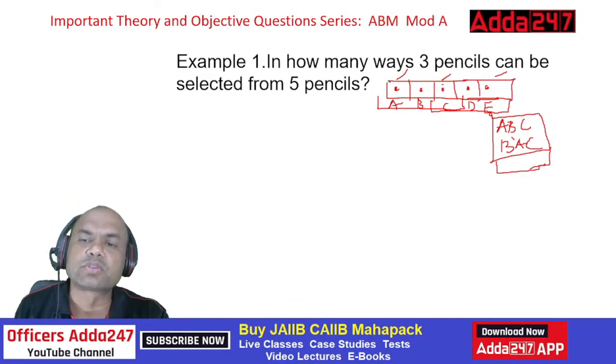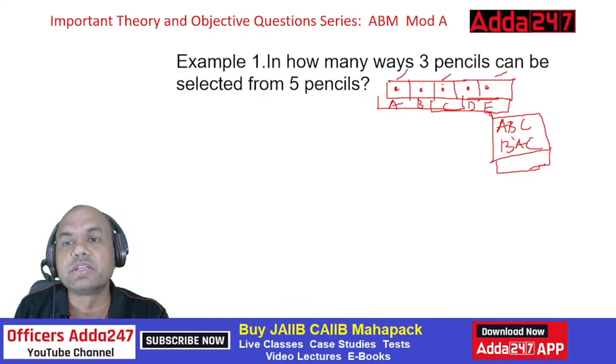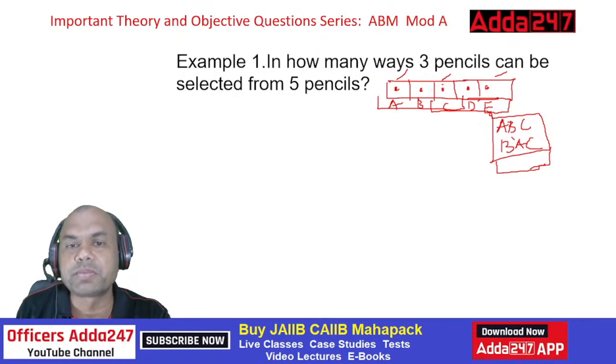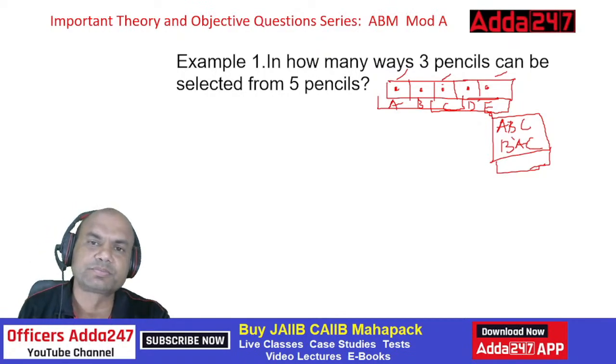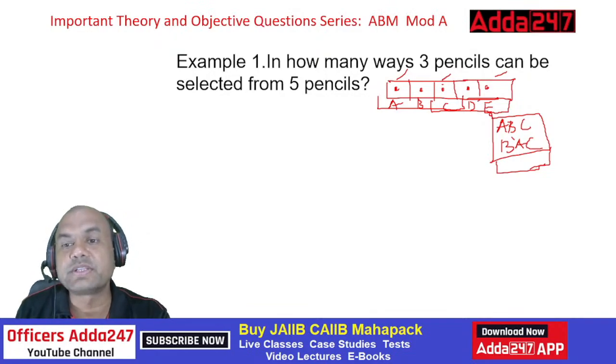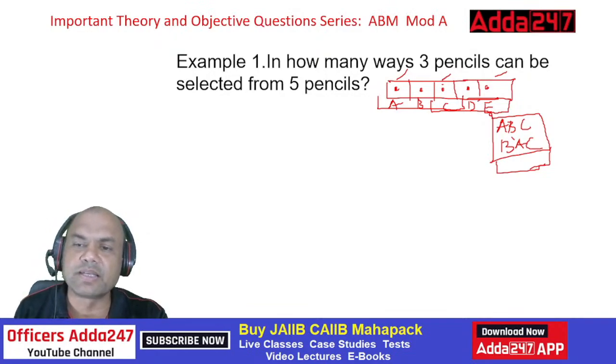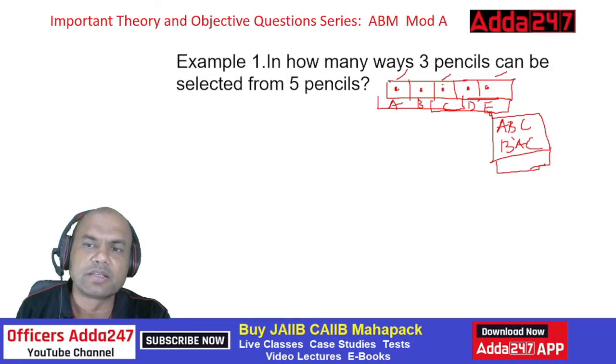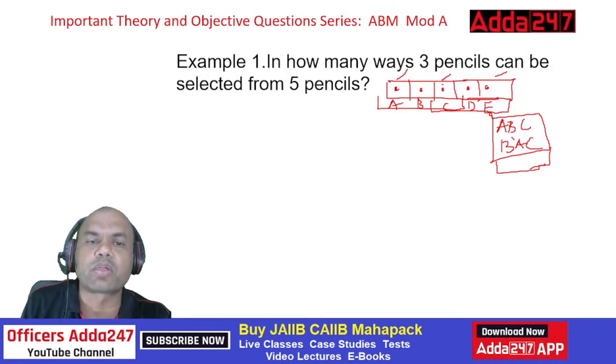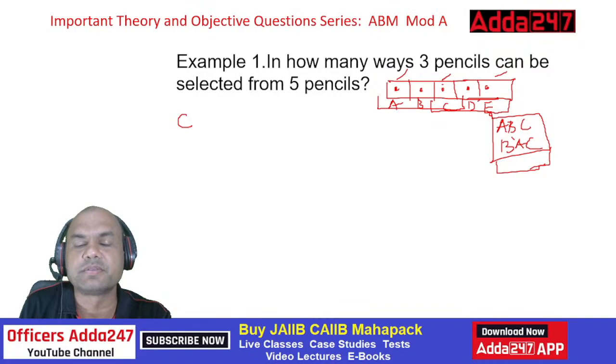So this ordering is irrelevant. Here comes the question of whether this problem is of permutation or combination. How will you decide? When we say ABC, BAC, CAB, ACB, whatever it is, that is irrelevant. So we are talking of combination, C. Here you have to find the answer for C.